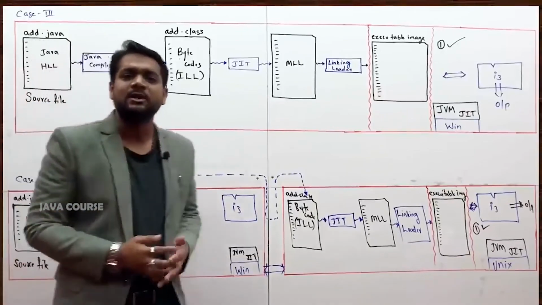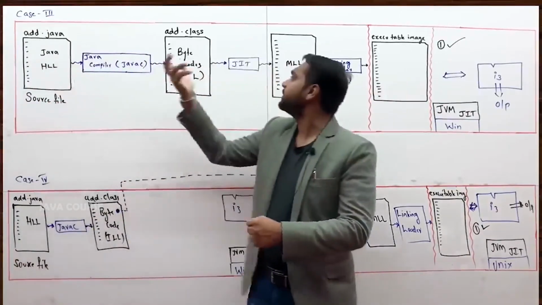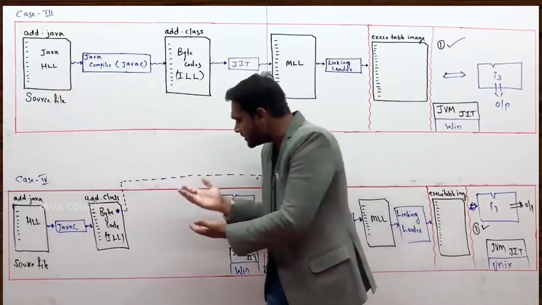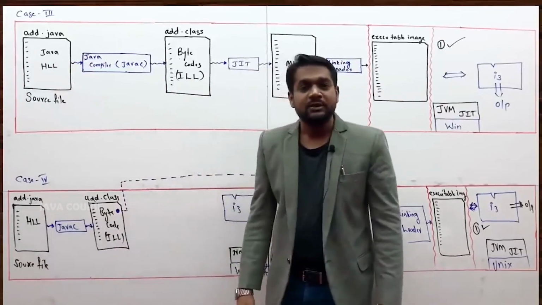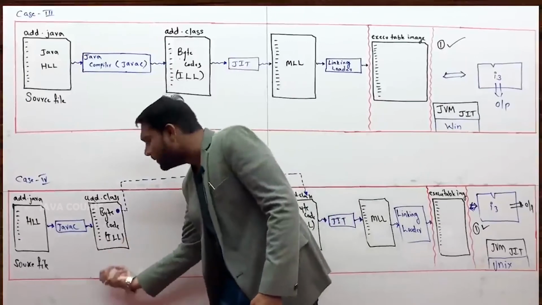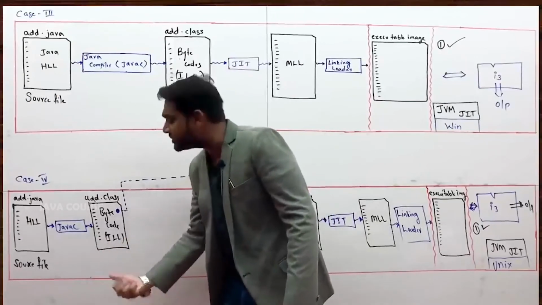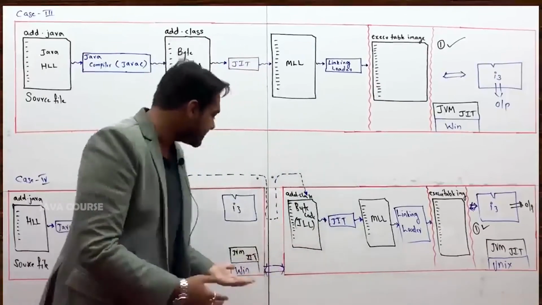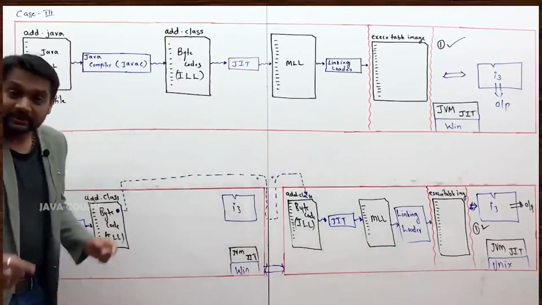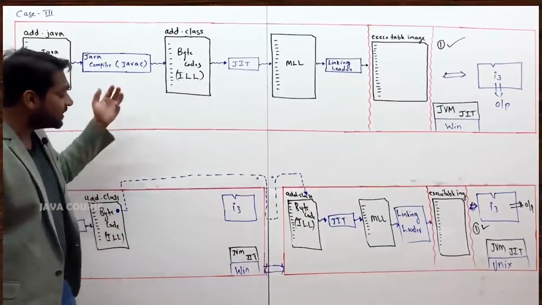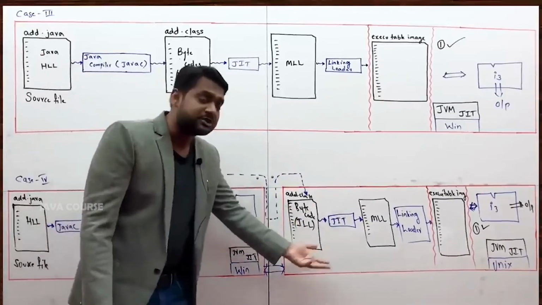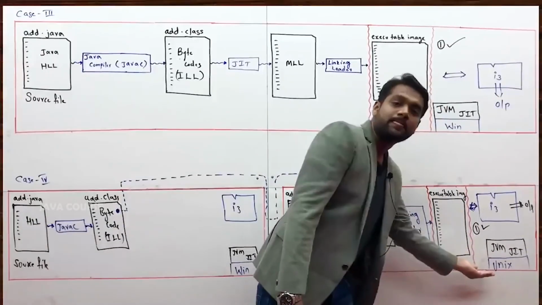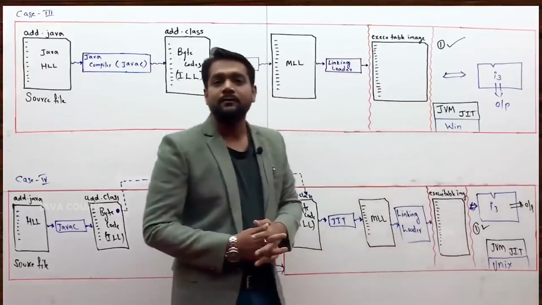How differently has it been written, you see? First of all, it is not producing the machine level language. It is producing something called intermediate level language. Secondly, the platform information was never added to the compiled file. Never was it added. And that is why that compiled file, if you transport it to one more machine with a different platform, execution was possible.